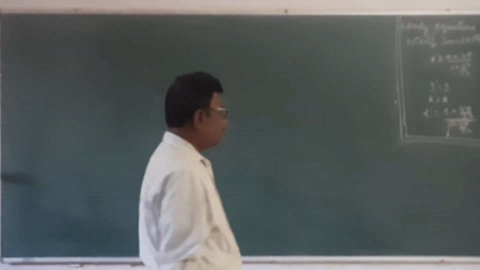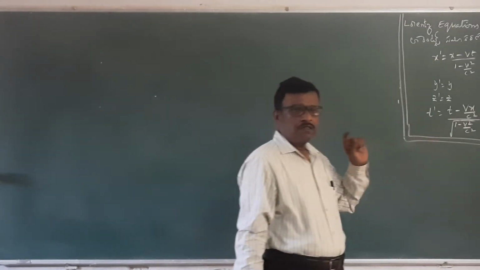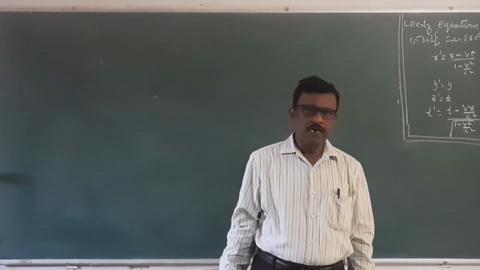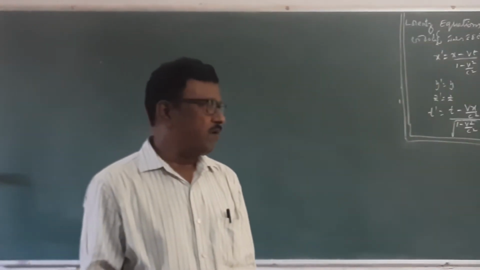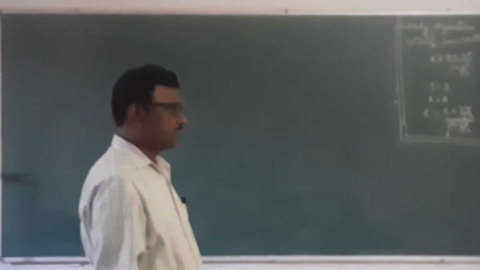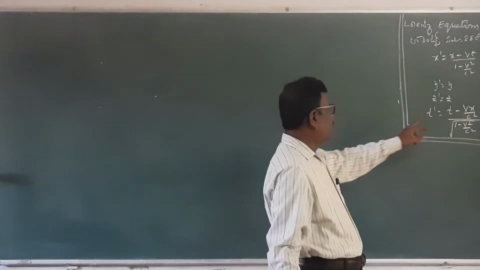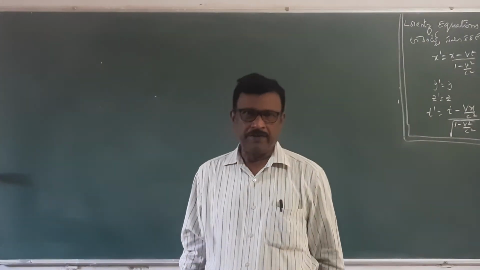Therefore, the time measured by a clock in a moving frame of reference will change when we measure the time interval of an event.